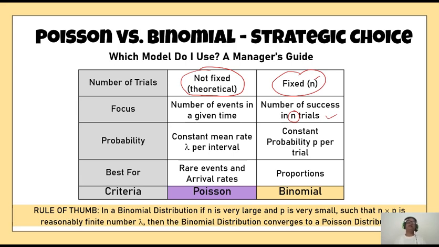But here actually we are interested in finding out the number of events in a particular time frame. Now, how to compute the probability? Here the probability is computed by the mean rate of arrival, this lambda. With the help of this, we compute the probability. And here there is an assumption that the probability of success remains same throughout the number of trials.